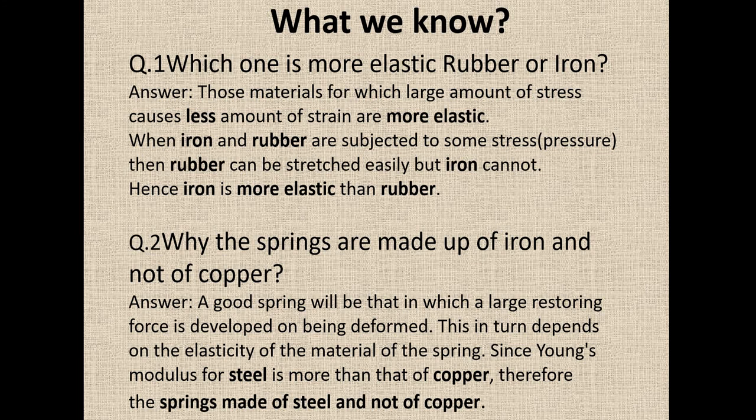Because a good spring is one in which a large restoring force is developed on being deformed, and that depends on the elasticity. So Young's modulus of steel is more than that of copper, and therefore springs are made of steel and not of copper.